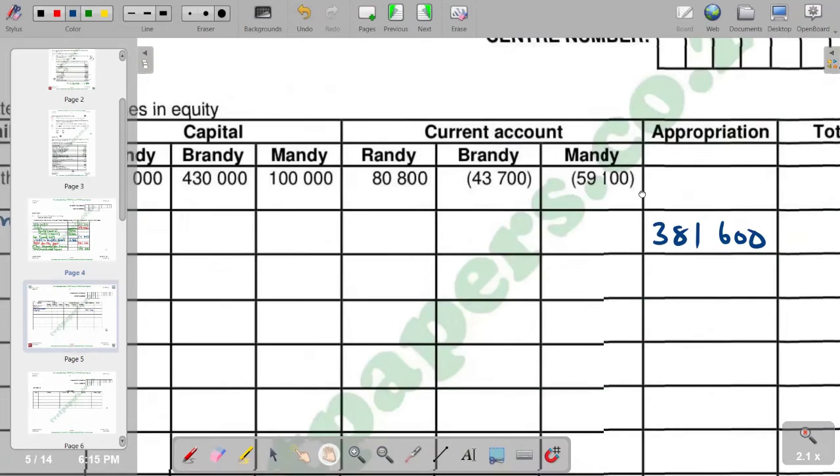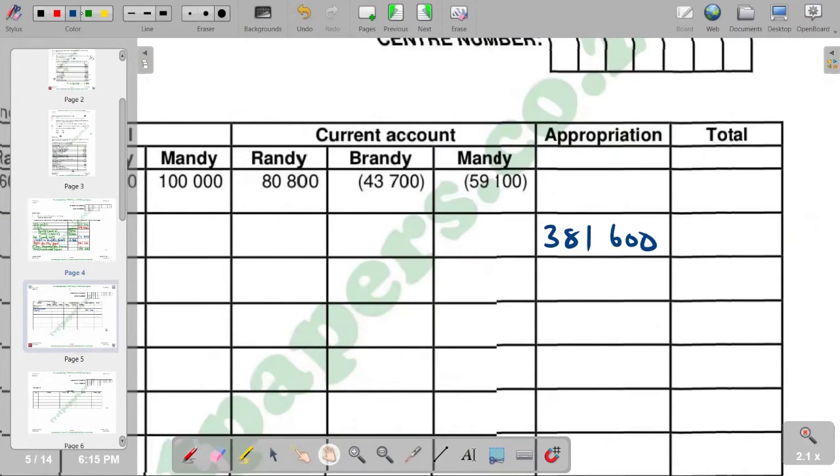Then the total that's supposed to come in this column is 768,000. So our comprehensive income has to come again in the total column as 381,600, and it's coming as an addition to our opening balance.